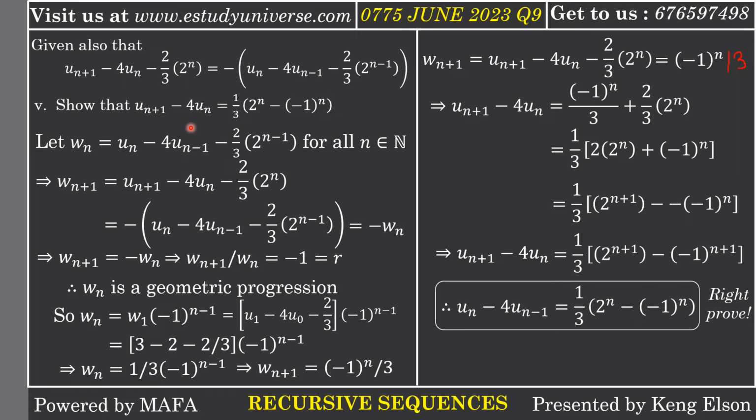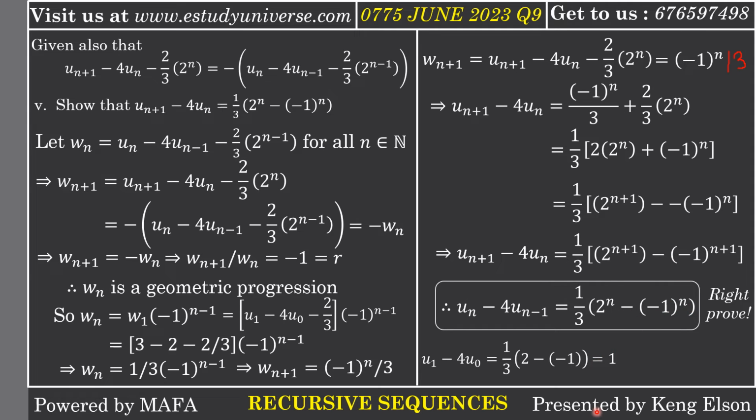I think we can even try to replace terms and justify ourselves. Let us replace n with 1, so that we have u1 minus 4u0 equal to 1/3 times 2 to the power 1 minus negative 1 to the power 1.